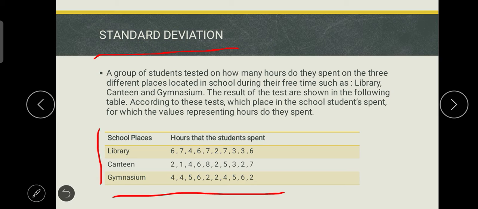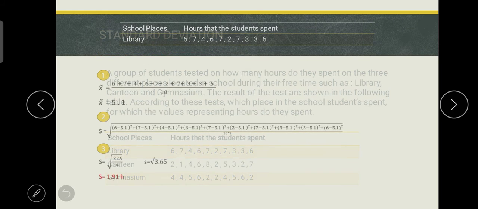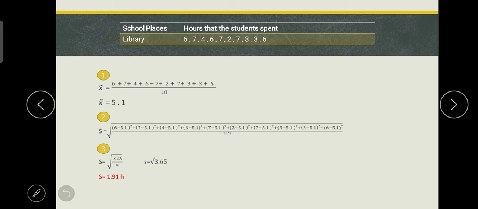Tapos yung next naman is yung mga hours na i-spend nila dun sa place na yon. Meron 6 hours, 7, 4, 6, 7, 2, 7, 3, 3, 6 sa library. So, ayun na. So, first, uunahin na muna natin yung library. So, here is the table and the given. So, first, hahanapin natin yung mean niya.